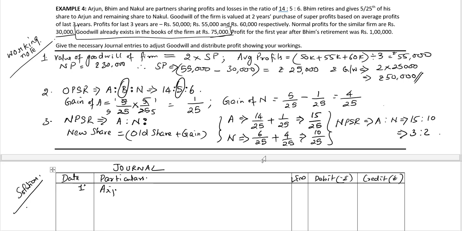So it's Arjun's capital account debit, Bhim's capital account debit, and Nakul's capital account debit, to goodwill account.